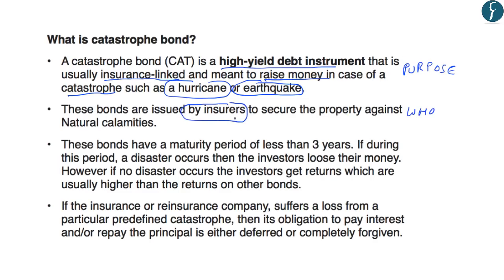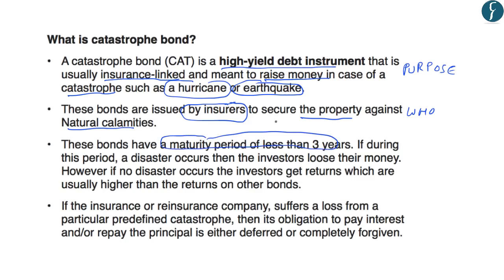So these bonds are provided by the insurers or the insurance companies. And these companies provide insurance to the property against natural calamities. And because these insurances are of high risk nature, these insurers try to raise money through these bonds. Further, these bonds have a maturity period of less than 3 years.